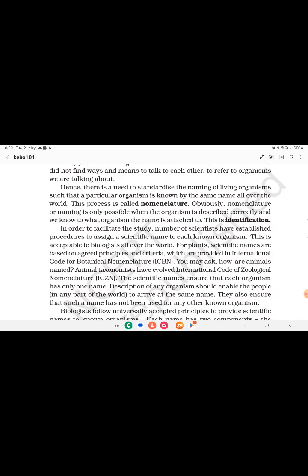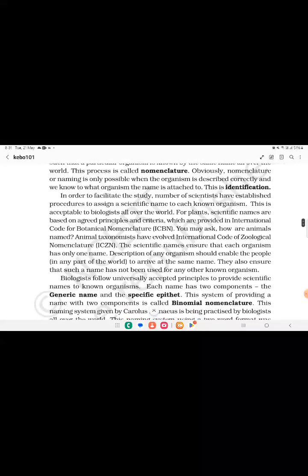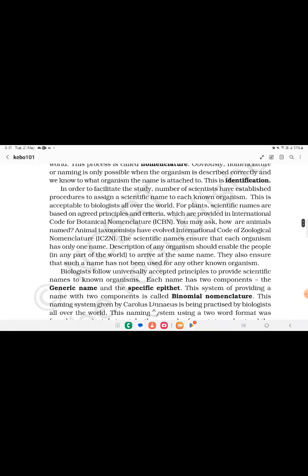Obviously, nomenclature or naming is only possible when the organism is described correctly and we know what organism the name is attached to. This is identification. In order to facilitate the study, a number of scientists have standardized the procedure to assign a scientific name to each known organism.